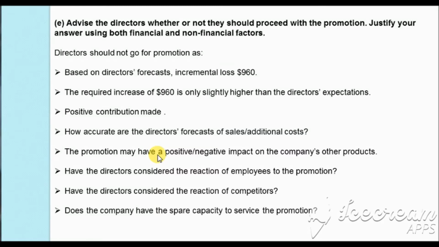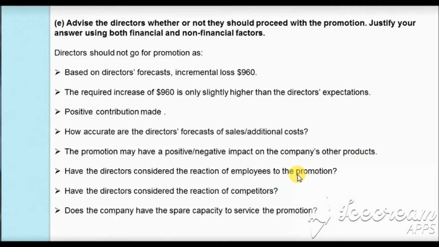Why? Because now the other products of the company need to cover the fixed cost which is not covered by the promotional product, and hence the other products may need to be priced higher than they are right now. And as the price of the other products increases, there will be a negative impact on the sales of the other products, and it may also affect the brand image of the company negatively, which is also not good.